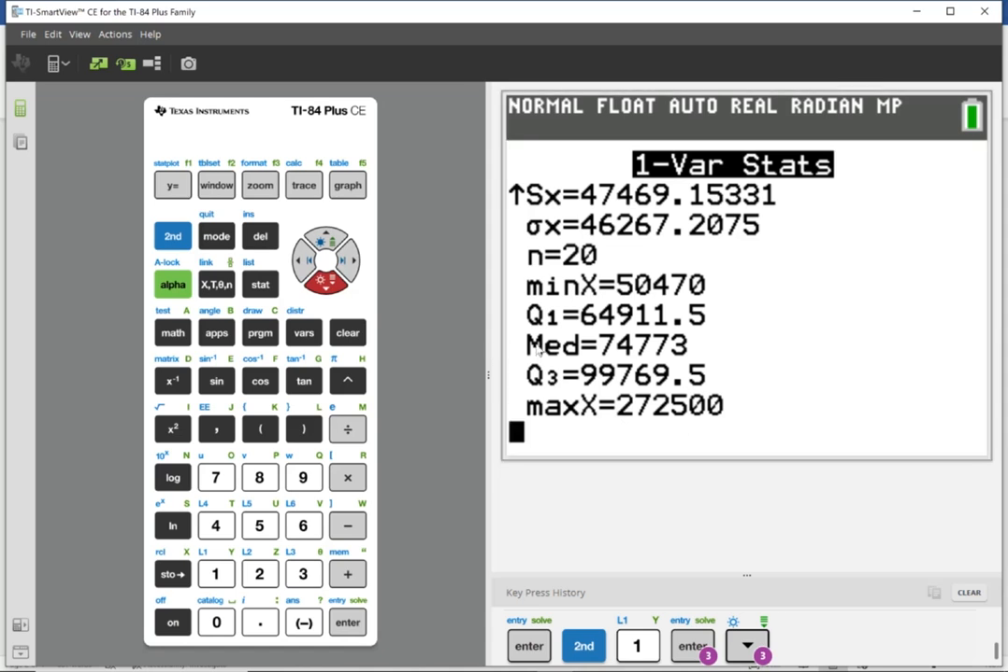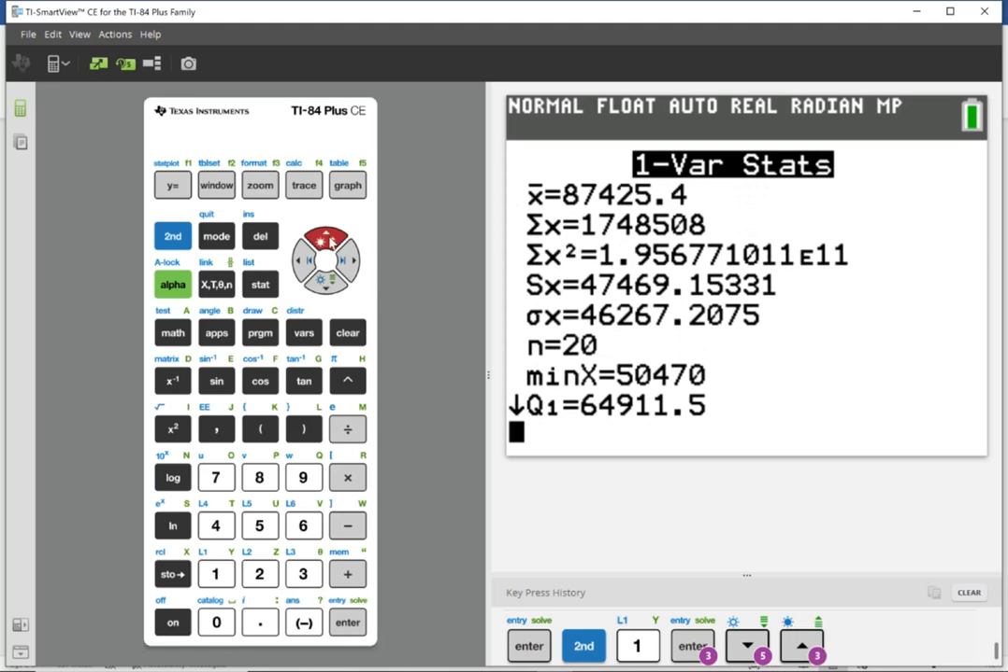Now, the last thing that you should recognize at this point is MED, which stands for the median. The median is 74,773. That is what we found for the median. I was under the impression that the calculator was going to give you the mode, but it doesn't give us the mode. Okay, that's okay. We can find the mode by hand.